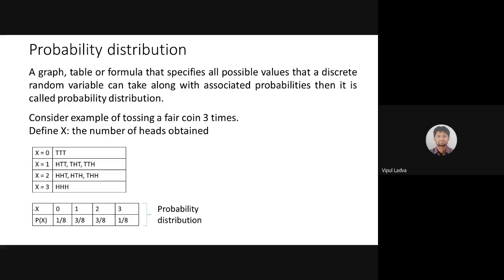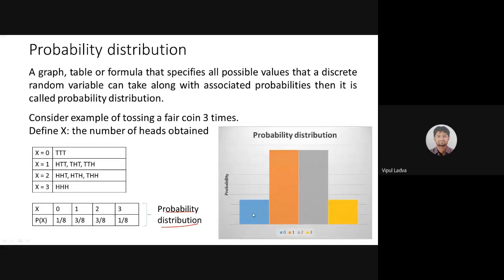In the case of discrete enumerable, we will always take help from the table. We'll be representing that probability distribution using a table. In the table, the first row will contain all the possible values of random variable x, and in the second row, the respective probabilities will be there. This kind of presentation is known as a probability distribution. We may take help from the table, we may take help from the graph even. This is for 0, this is for 1, this is for 2, and this is for 3. But usually we will be dealing with the table only.